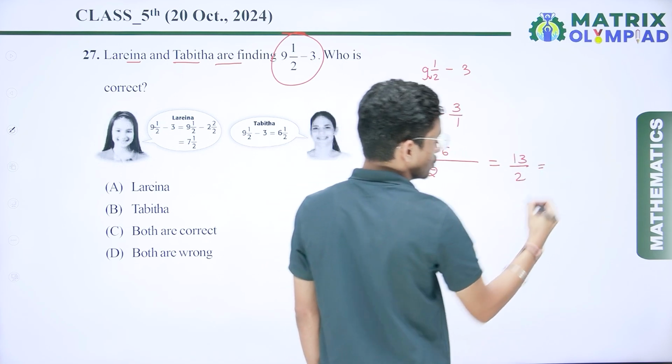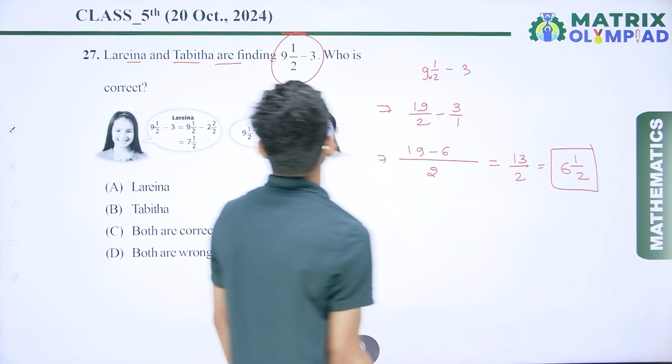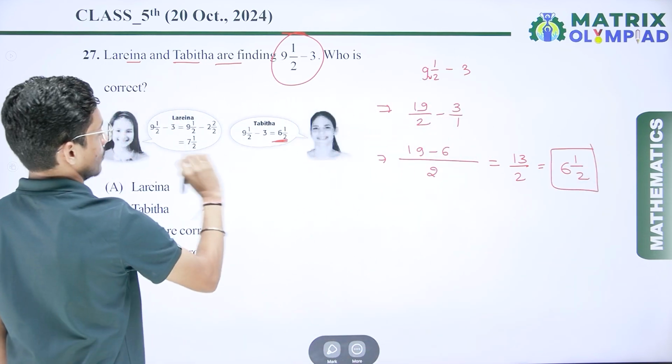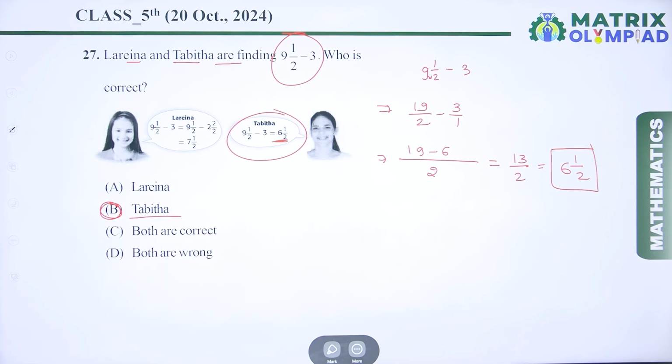13 upon 2, that is 6 times 2 is 12, carry 1, so 6 and 1 by 2. So check which option is correct, 6 and 1 by 2. So here Tabitha is correct. So option B is the correct answer.